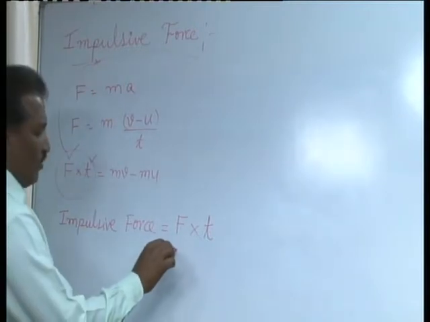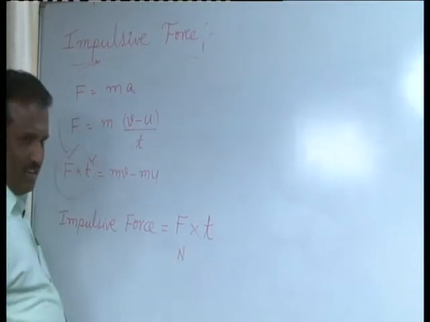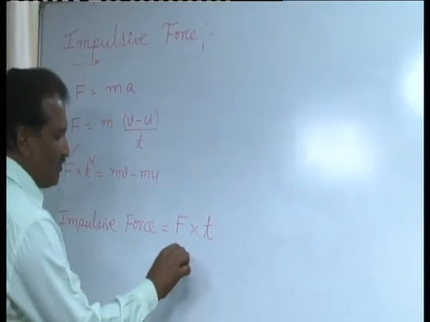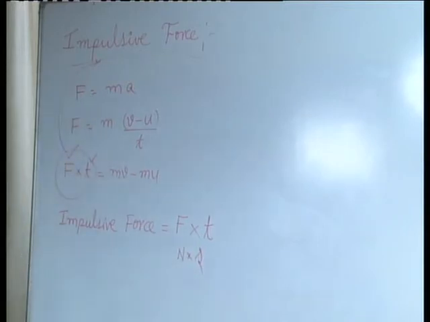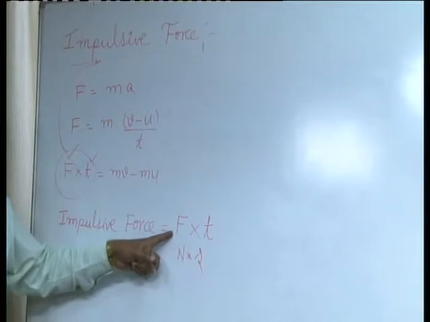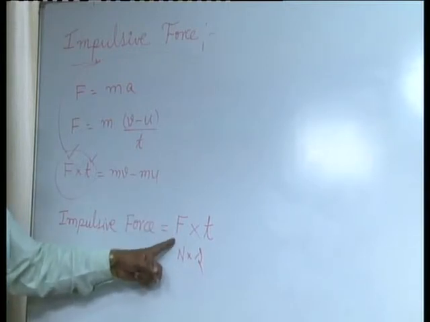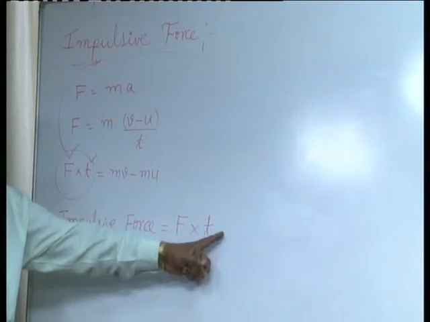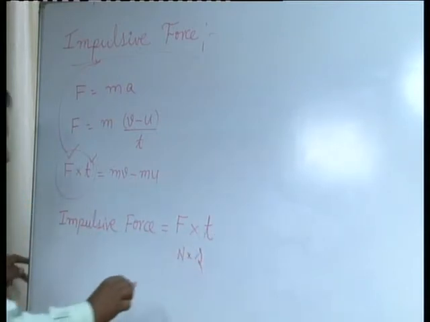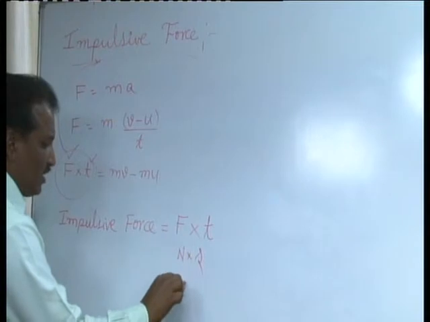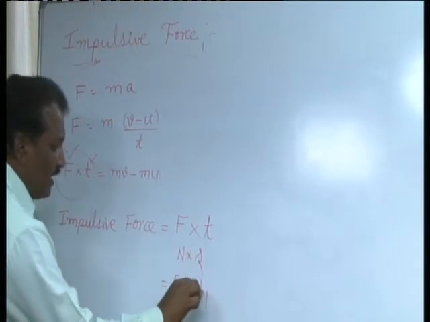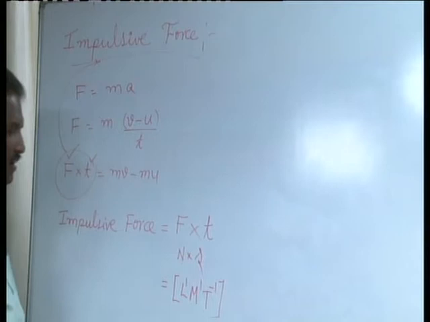As you all know, force is measured in Newton in the SI system, and time is in seconds. Newton second is the SI unit of impulsive force. Then what is its dimensional equation? F, force, is mass into acceleration, that is L1 M1 T minus 2. Time is T power 1, therefore its dimensional equation is L1 M1 T minus 1.